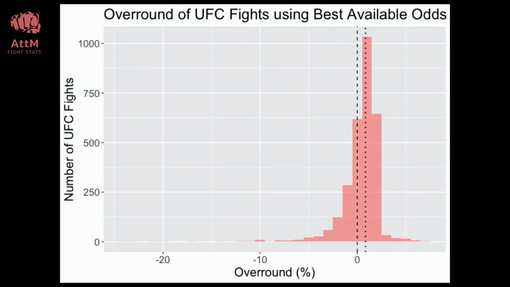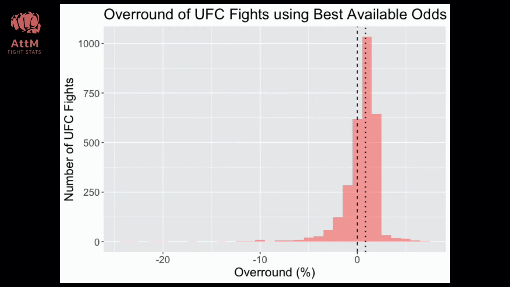Okay, now I'll guide you through the results. The graph is a histogram which shows you the distribution of betting overrounds for UFC fights using the best available odds. In other words, for each of nearly 3,000 UFC fights, we calculated the overround using the best available odds for each fighter. We then counted how many UFC fights had a particular overround percentage. Those results are displayed in the graph.